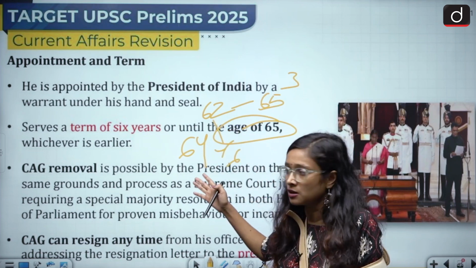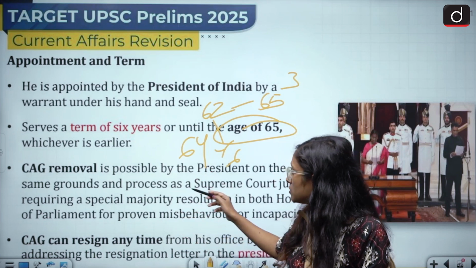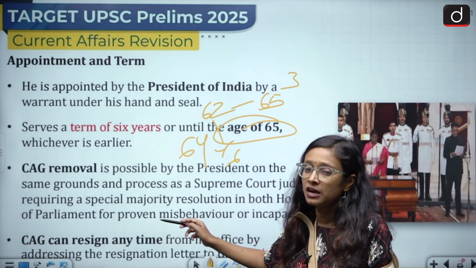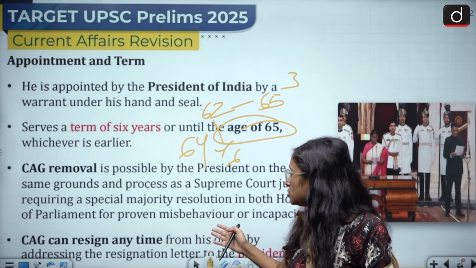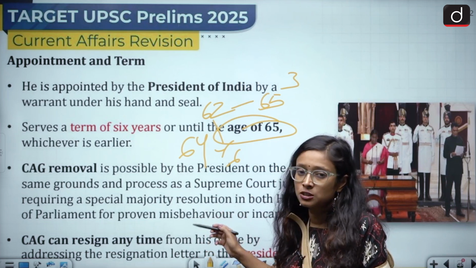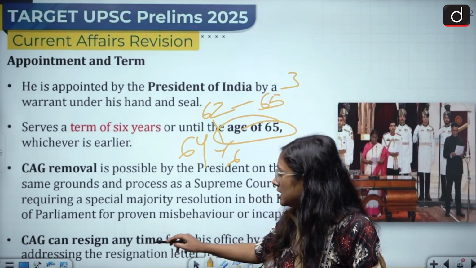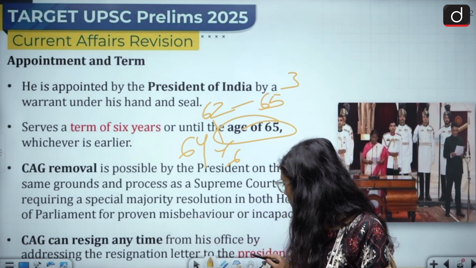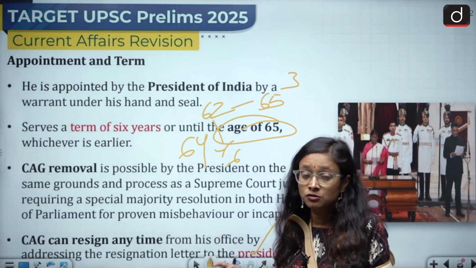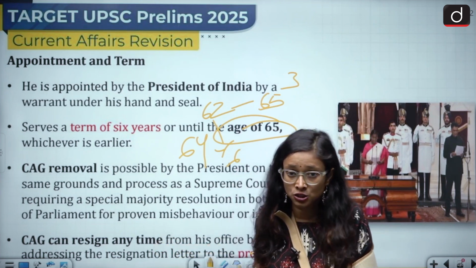So whichever is earlier. And who can remove CAG? It is possible by the president on the same ground and process as a Supreme Court judge requires. So this needs a special majority and a kind of impeachment also. And CAG can resign anytime from his office by addressing the resignation to the president of the country. So this is also very much important because such questions have been asked in prelims examination.